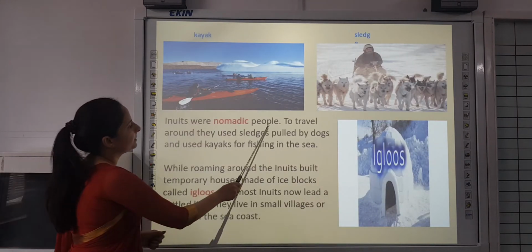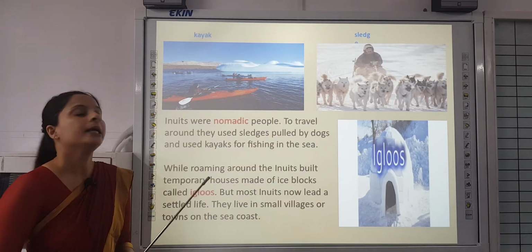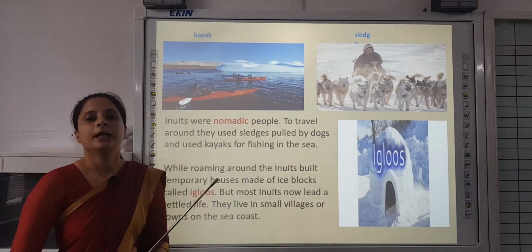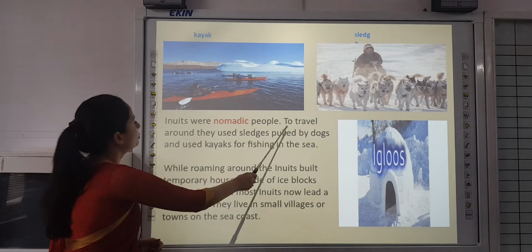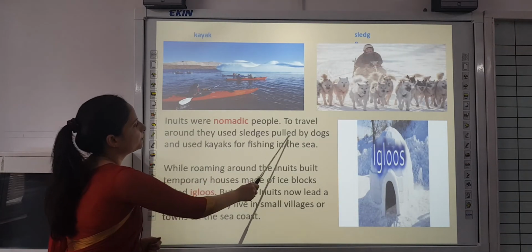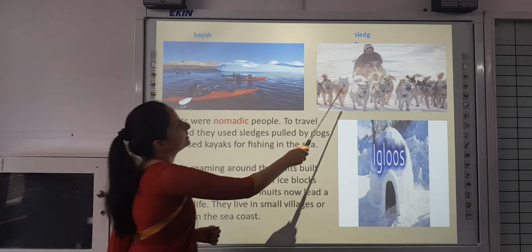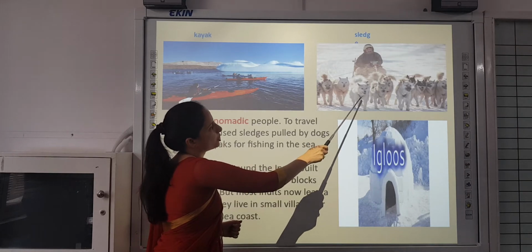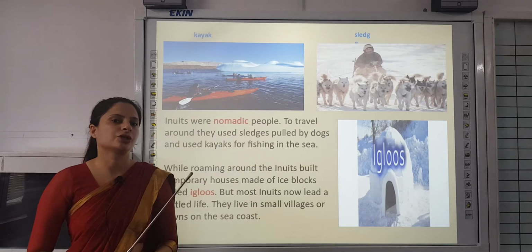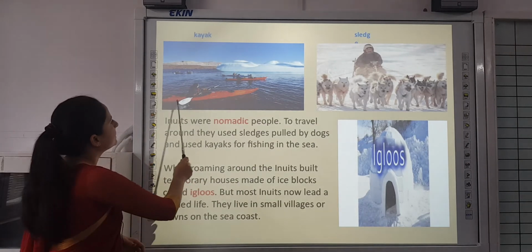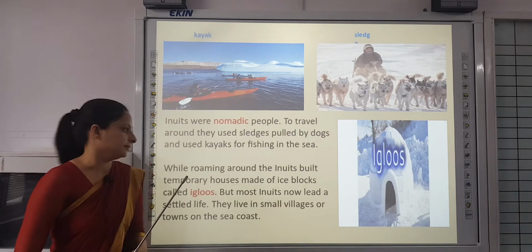Inuits were nomadic people. What do I mean by the term nomadic? The people who roam here and there throughout the year for hunting. To travel around, they used sledges pulled by dogs and used kayaks for fishing in the sea. A sledge is a vehicle which is used to carry loads or passengers over the ice, and a kayak is a narrow boat which is moved with a single paddle.